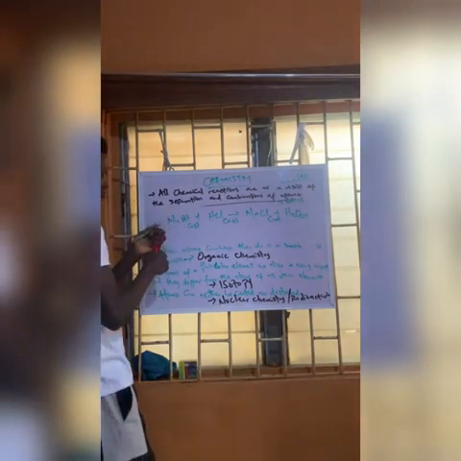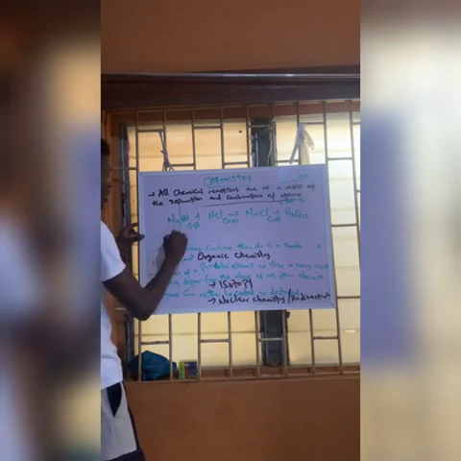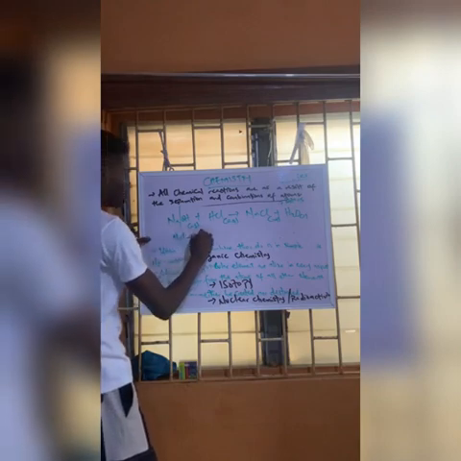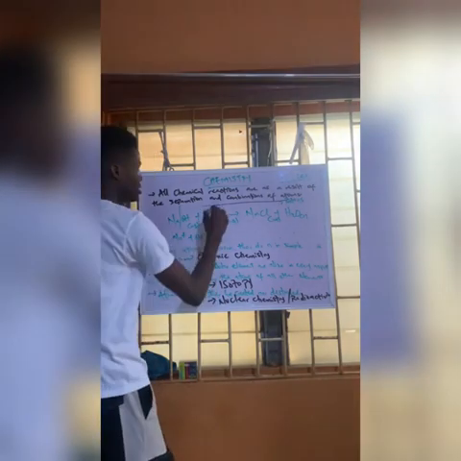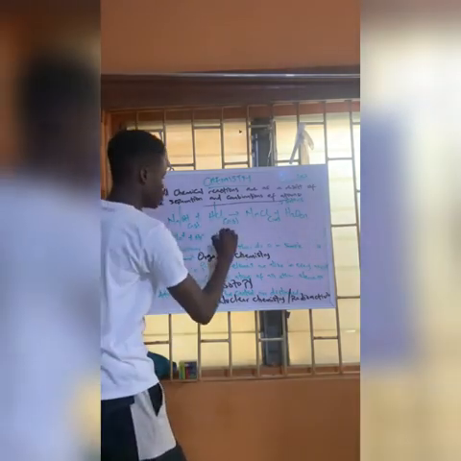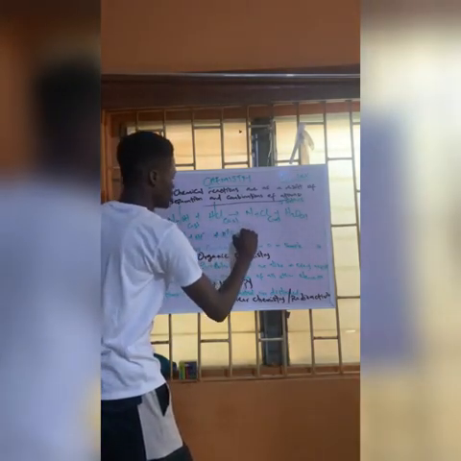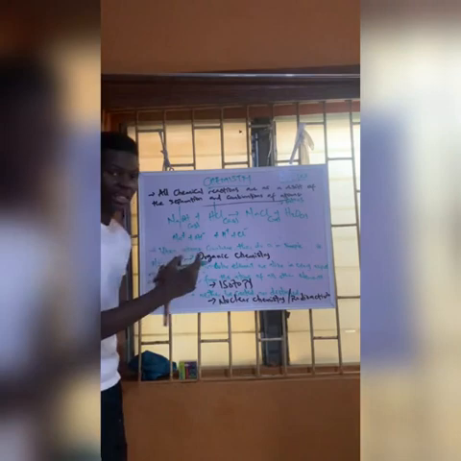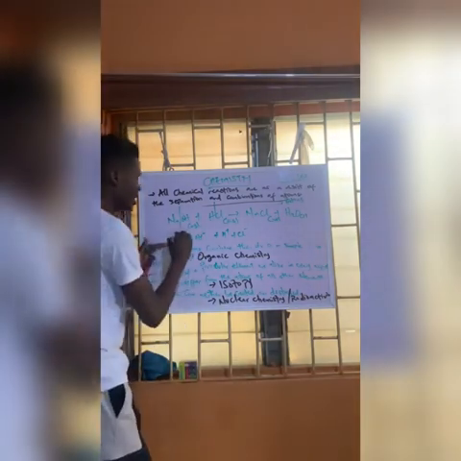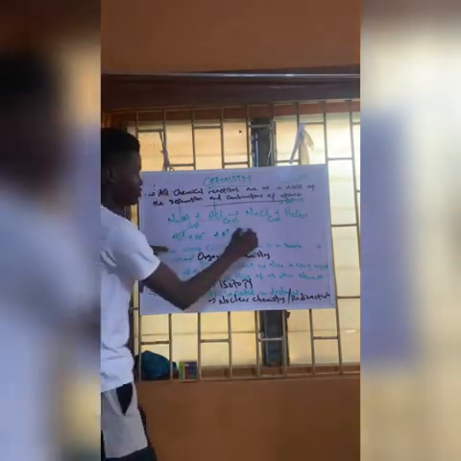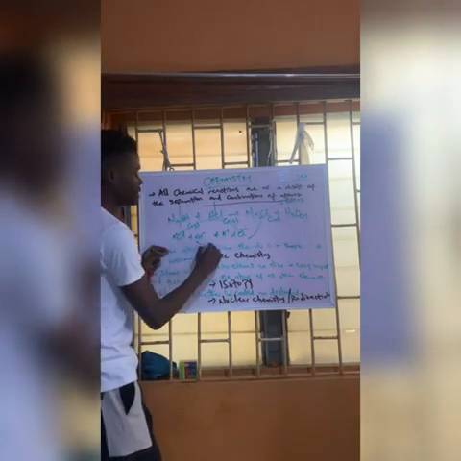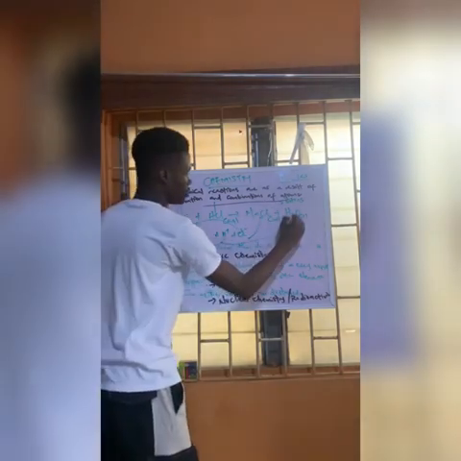NaOH, of course, separates; it has to ionize to Na plus and OH minus, alright? Now, HCl too is also going to ionize to H plus and Cl minus. So they separate first. Then they are going to combine. The positive goes to the negative and the negative goes to the positive. So Na plus takes Cl minus to form NaCl. And OH minus takes H plus to form H2O. And that is it, period.